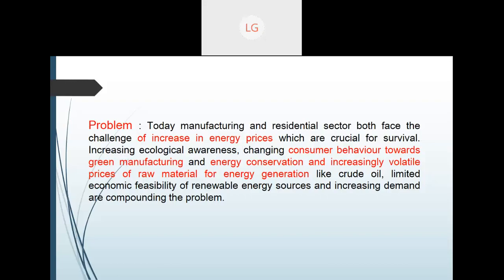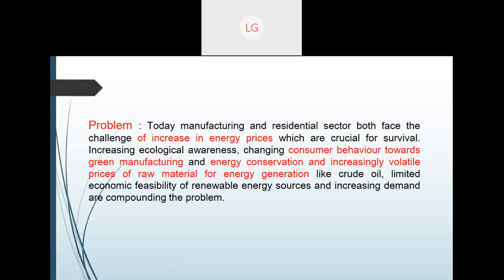Even increasing ecological awareness, changing consumer behavior towards green manufacturing and energy conservation, and increasingly volatile prices of raw materials like crude oil are major problems. Now, how IoT is helping in smart metering, that we are going to discuss.